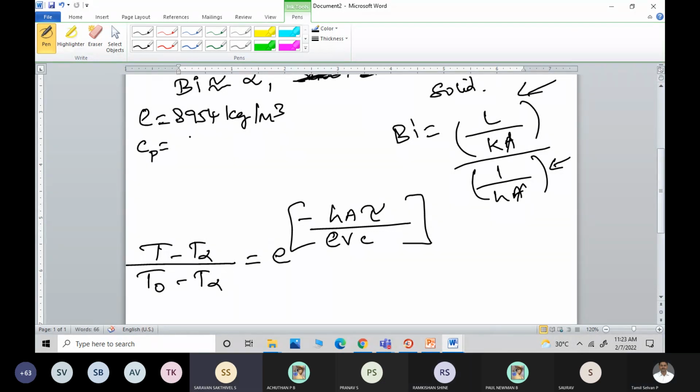Specific heat capacity. It's 383. And thermal conductivity is 386 watt per meter Kelvin. So we got the values. Am I correct, students?